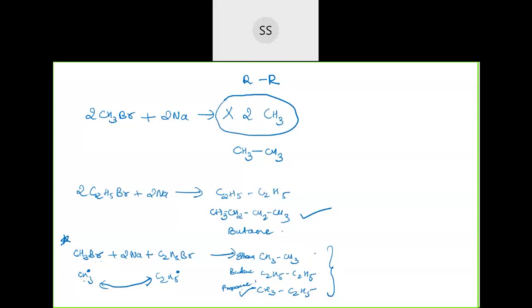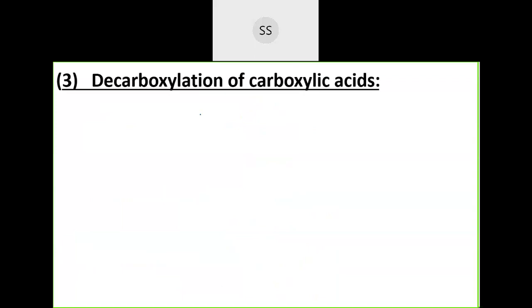Next reaction. Okay, next is decarboxylation of carboxylic acid. The third preparation is decarboxylation. We are not directly taking carboxylic acid here. We are taking a salt of carboxylic acid. So we are going to use a salt of carboxylic acid. See, how can we prepare a salt of carboxylic acid?